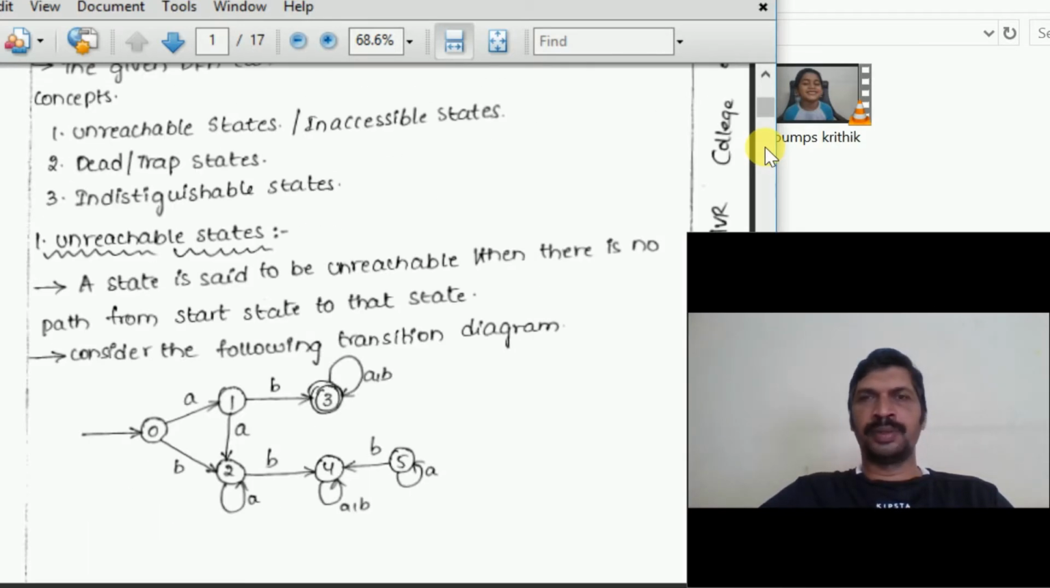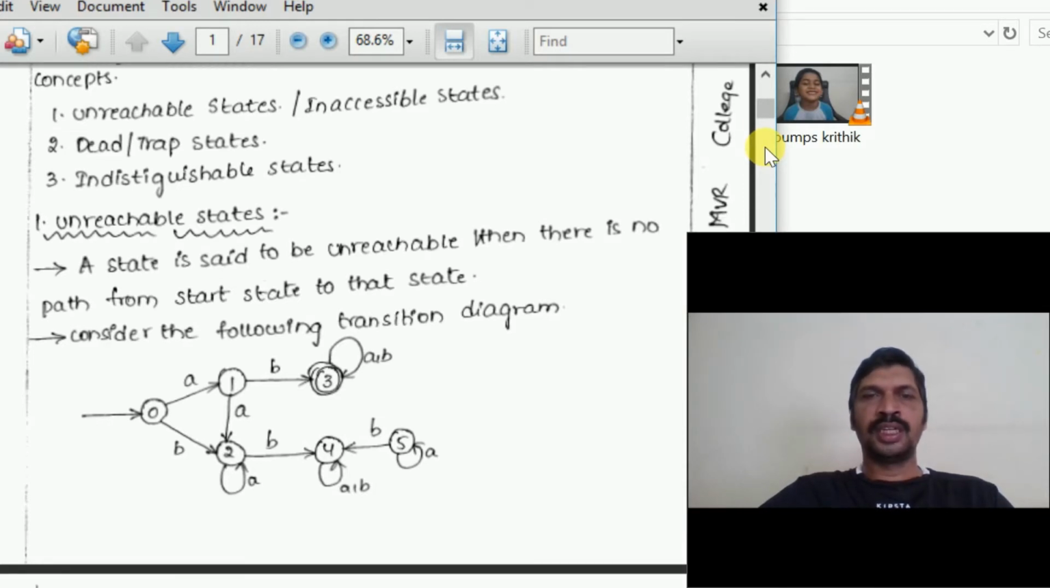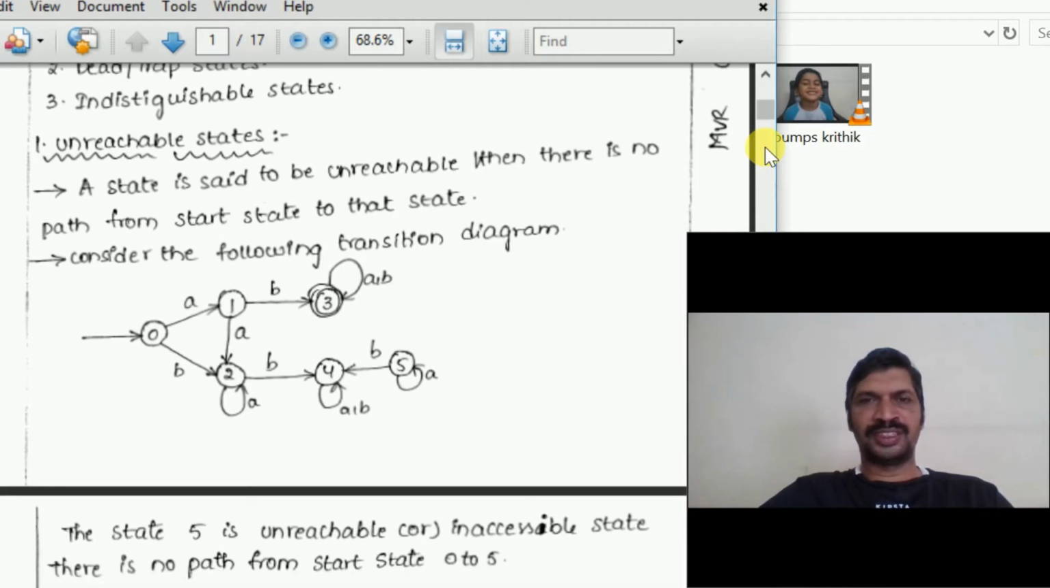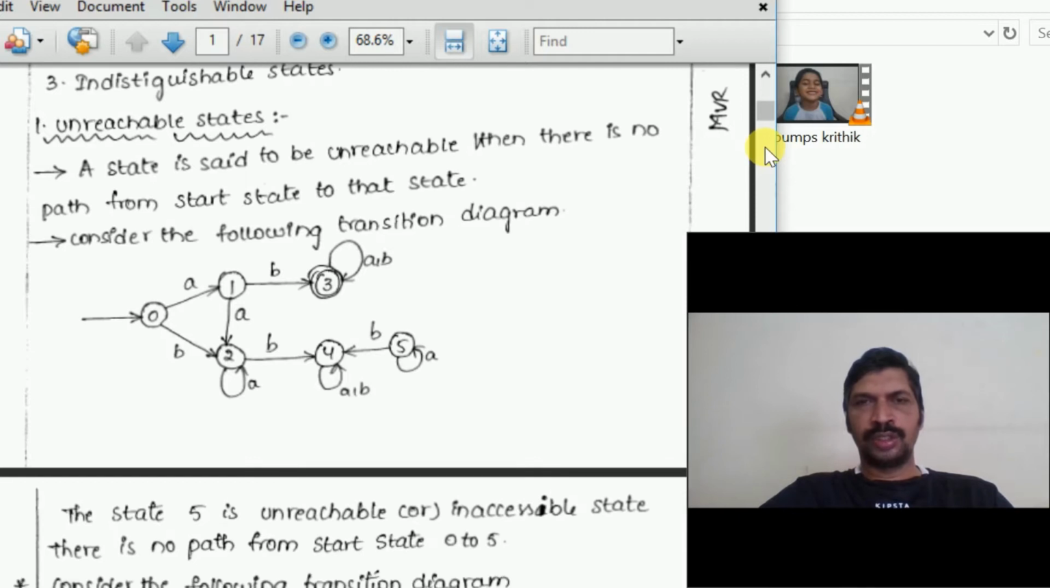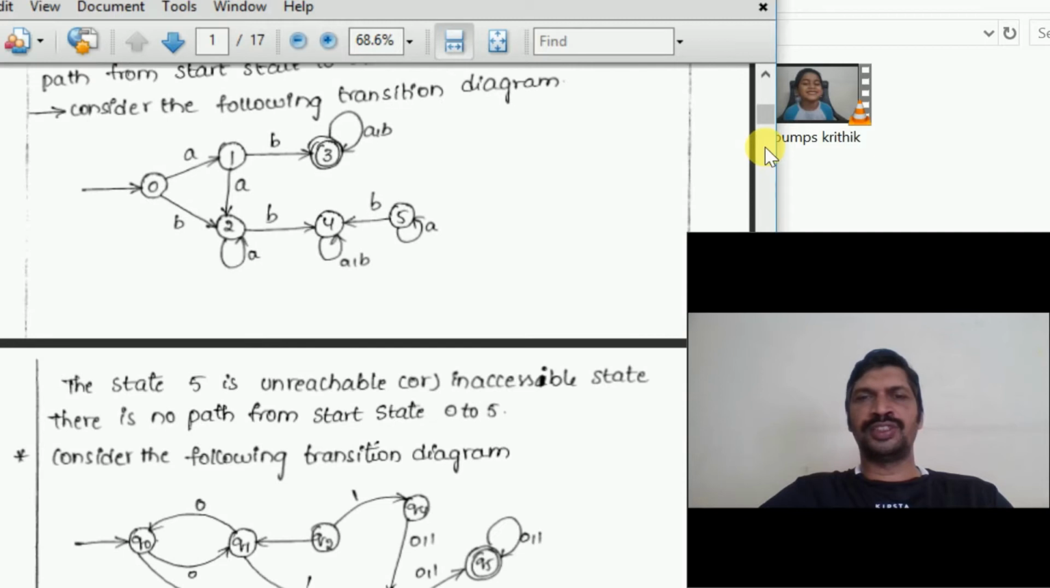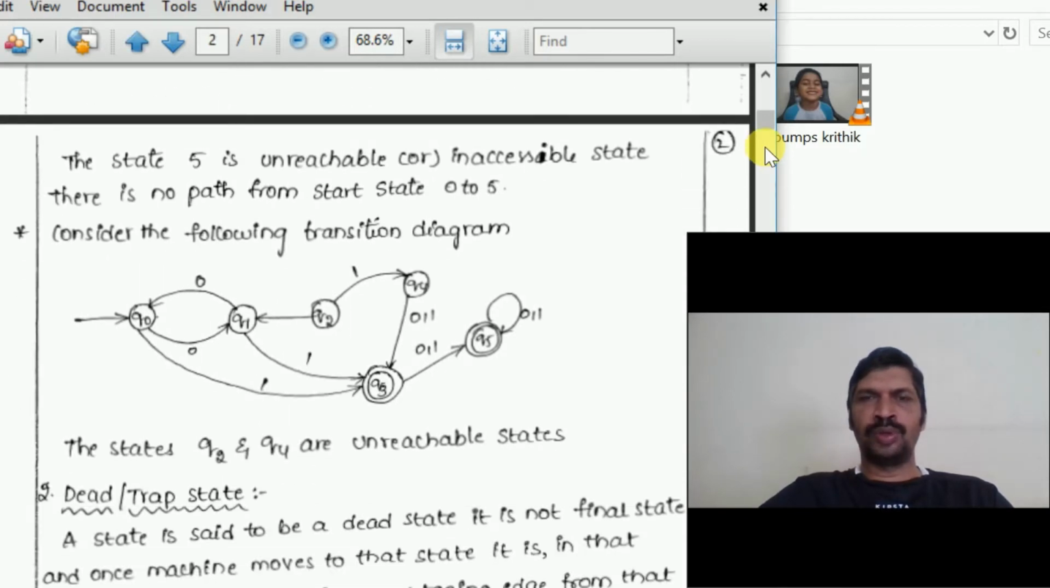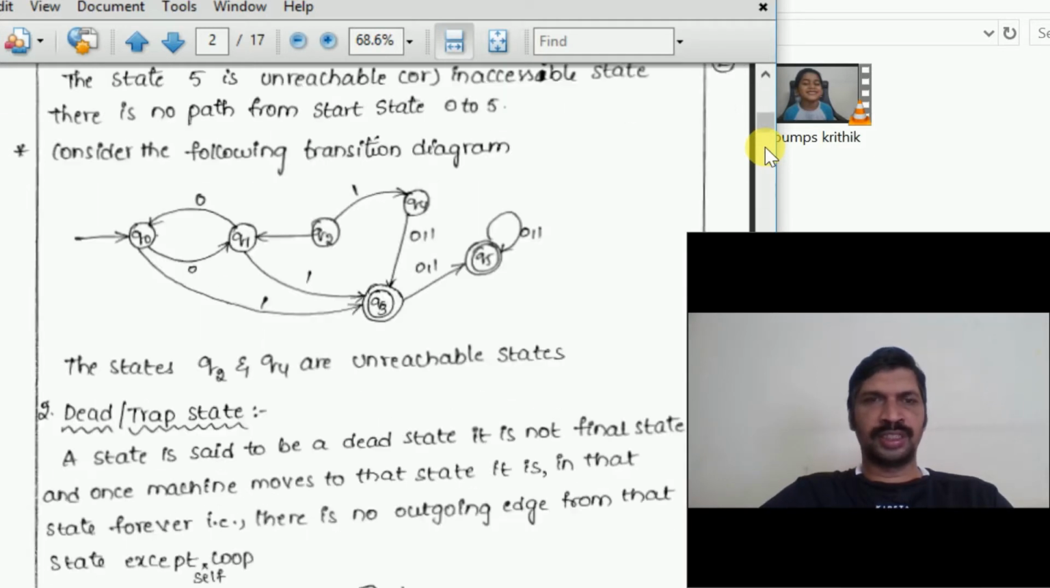A state is said to be unreachable if there is no path from the start state to that state. Consider the following diagram: 0, 1, 2, 3, 4, 5, five states are there. The start state is 0. There is no path from state 0 to 5, so state 5 is an unreachable state. In this diagram, Q2 and Q4 are unreachable states. There is no path from the start state Q0 to the states Q2 and Q4, so these are unreachable states.